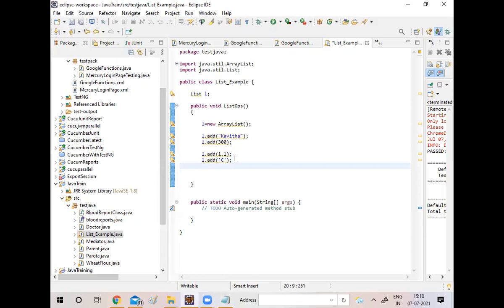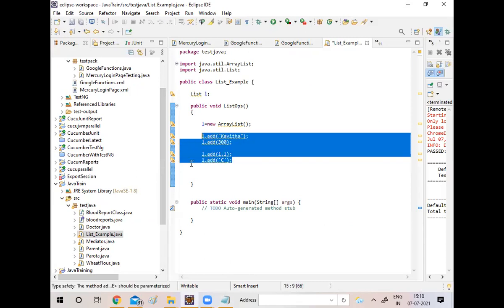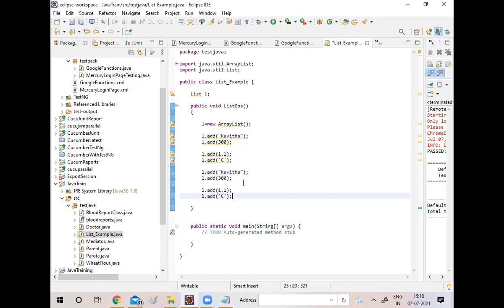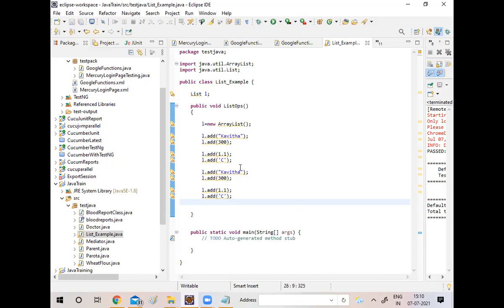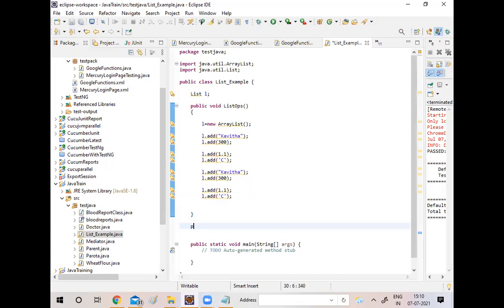Can I store the same thing one more time? Yes, it will allow. Okay. Now it is. Duplicate. It's allowing the duplicate. Okay. Now, how to retrieve this public?